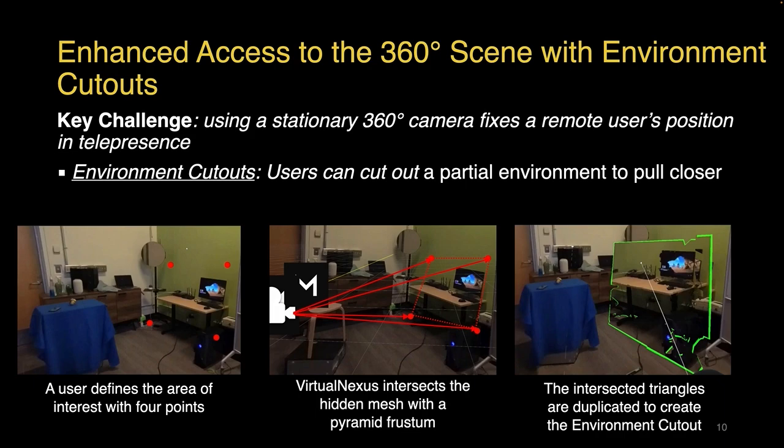To do so, the user starts with defining the area of interest with 4 points. These 4 points and the camera position form a pyramid frustum. Our system intersects the hidden depth mesh with this frustum and duplicates the intersected triangles to create the environment cutout.